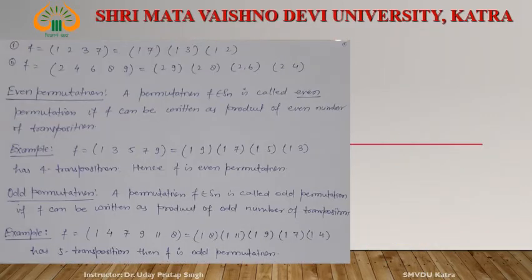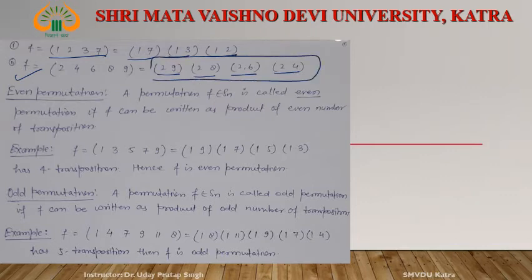See this example. This is one permutation. It can be written as a product of transpositions: (1, 7), (1, 3), (1, 2), and this one (2, 9), (2, 8), (2, 6), (2, 4). Right? This is the permutation, and this permutation can be written as a product of transpositions.